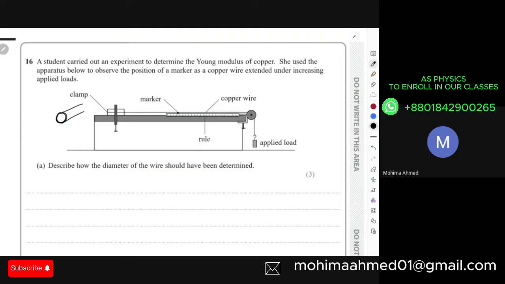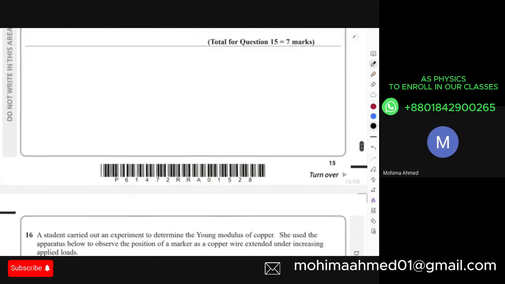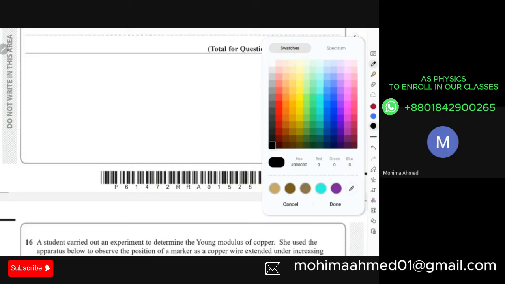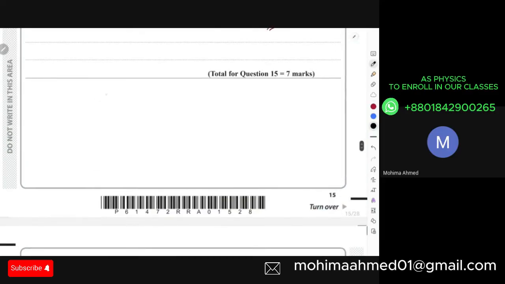If you want to find out the diameter of this wire, that means this is a very small dimension that you are measuring, right? So for a small dimension, you have to make sure that you are using a measuring instrument with higher resolution. Higher resolution means that if you compare, for this kind of length, I can use a meter ruler, I can use a vernier caliper, I can use a micrometer screw gauge. If I want to find out their resolutions, does anyone have any idea what resolution is?